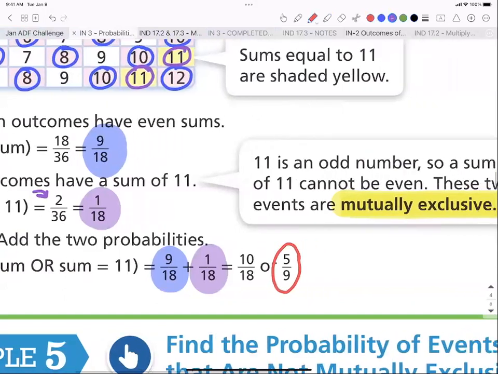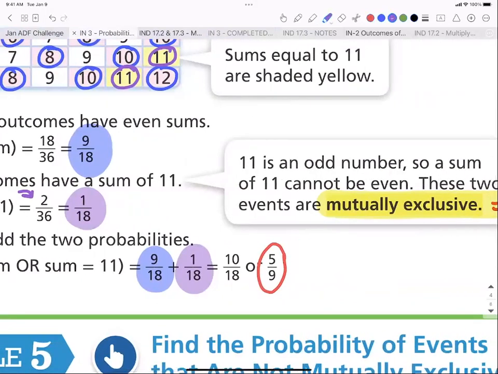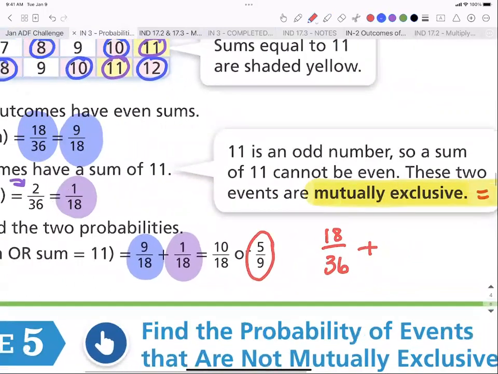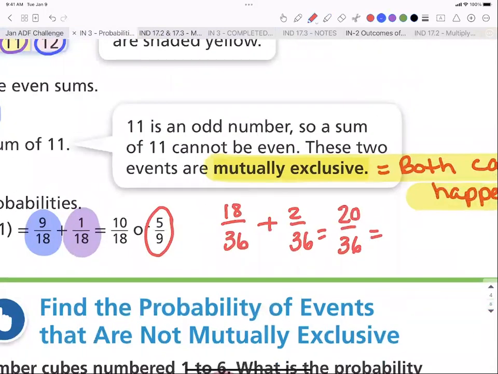Now I want to show you, what if I didn't reduce at all? And what if I did this 18/36, and what if I used that 18/36 plus, what's my other one? 2/36. I would have gotten 20/36. If I reduce these, they're both divisible by 4. What do I get? 5/9. What did they get? 5/9. So you can reduce it as much as you want, but don't reduce it so much that you force yourself to not have common denominators, because then you're going to have to unreduce, and it just makes a little bit of extra work. Okay.